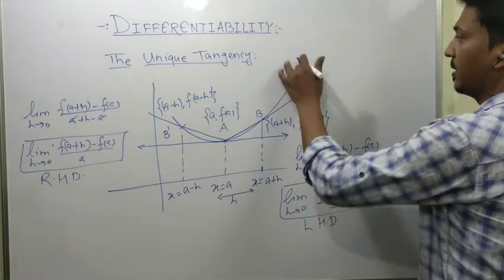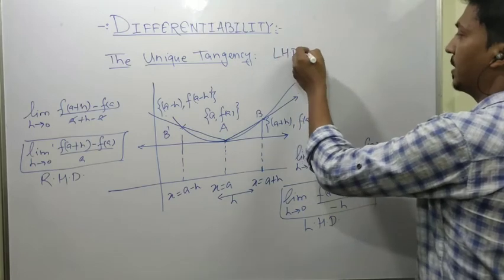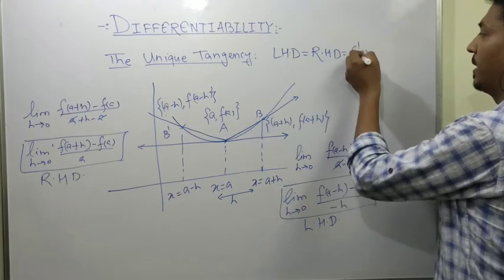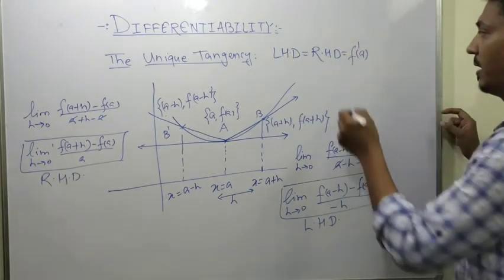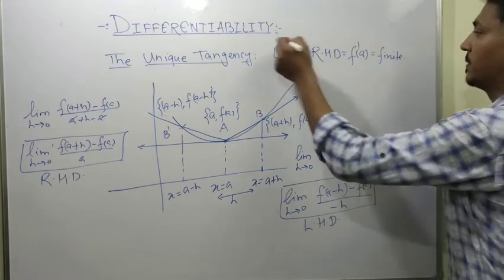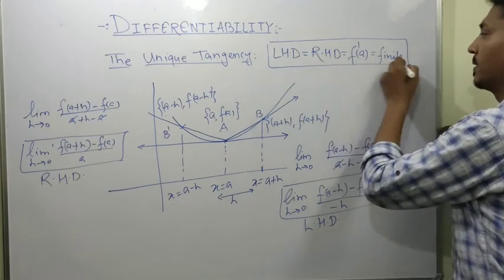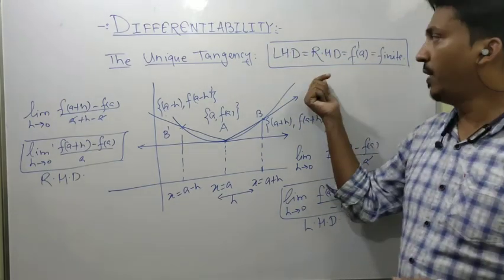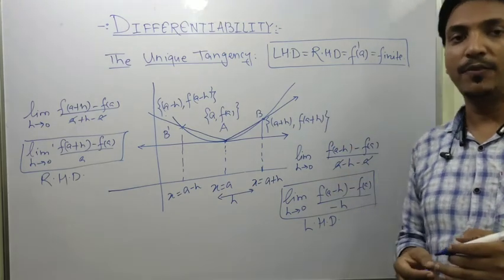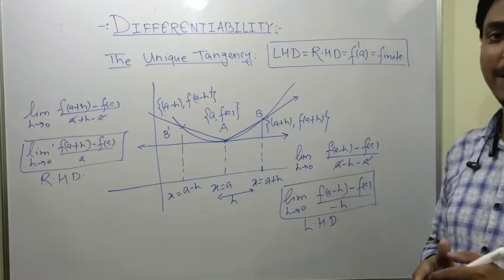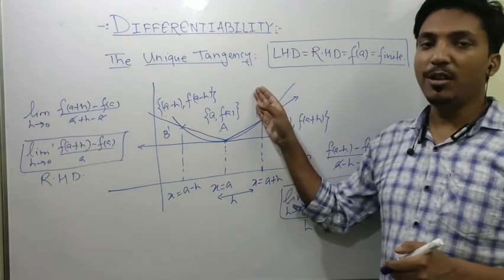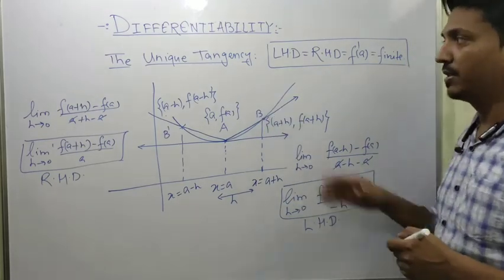For this, there must be LHD equals RHD, and it will be equal to the derivative of f(x) at x equals a, and this value must be a finite one. Okay. If any function follows this condition at x equals a, then I can say that the function is differentiable at x equals a. It means the function has a unique tangent at x equals a. So this is also the classical definition of differentiability.